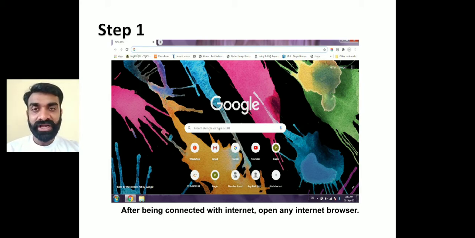Many laptops or desktop computers have Internet Explorer pre-installed, but there are many browsers available like Google Chrome, Mozilla Firefox, Opera. Whatever browser you are using, we are going to open that.